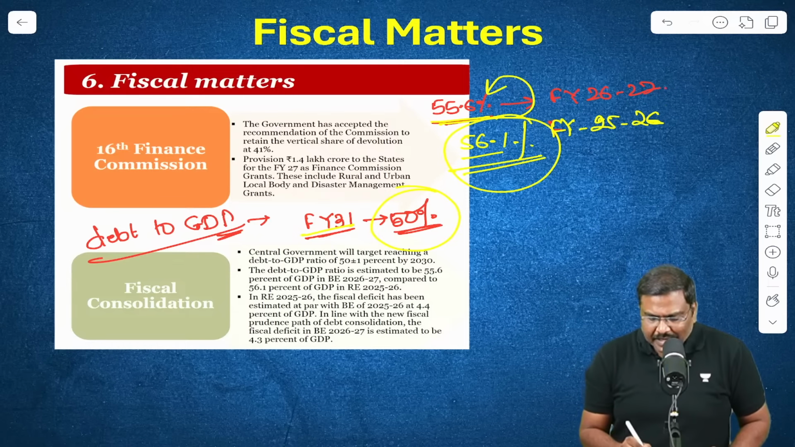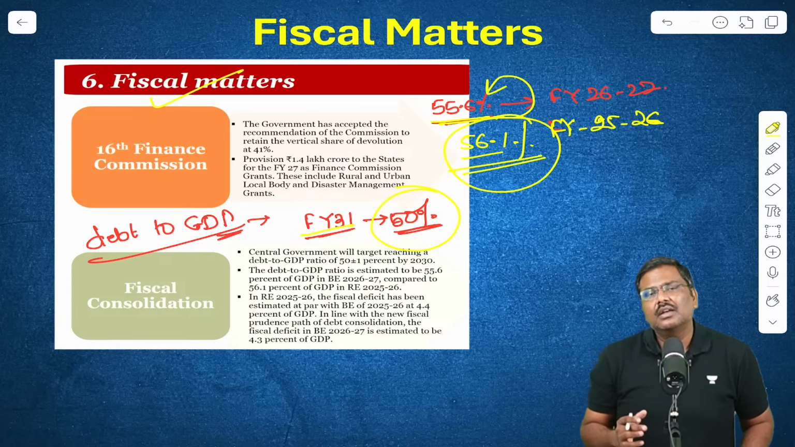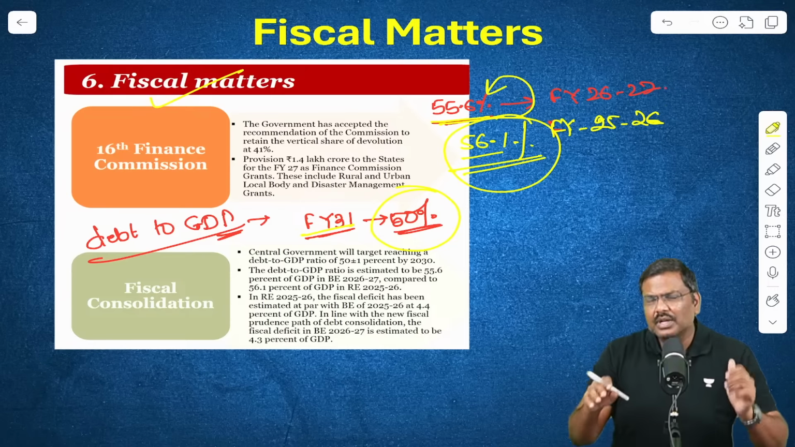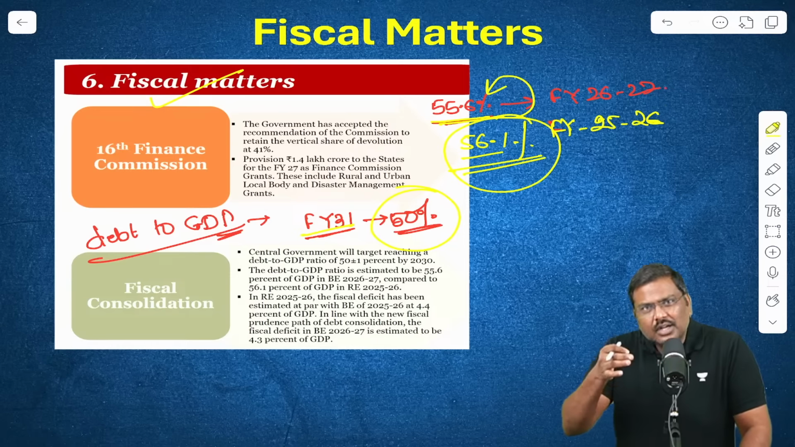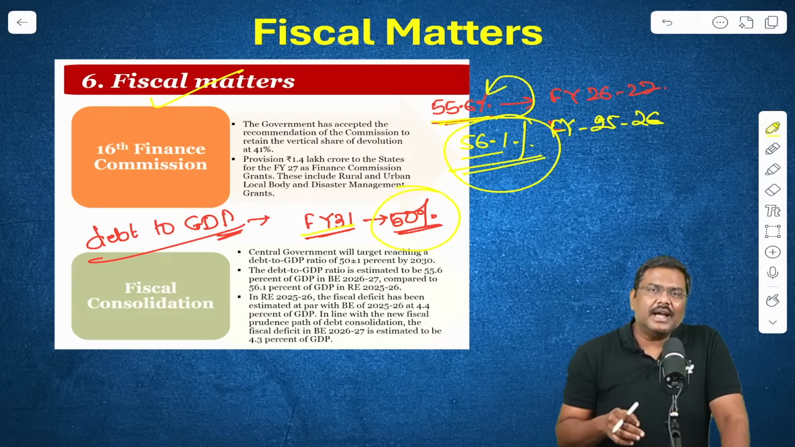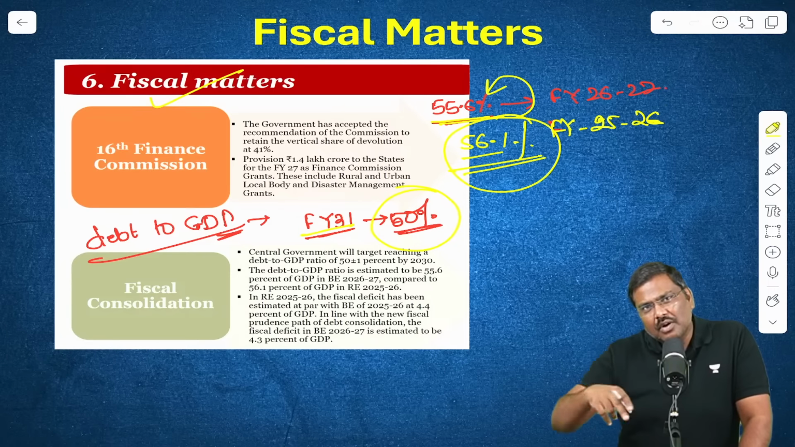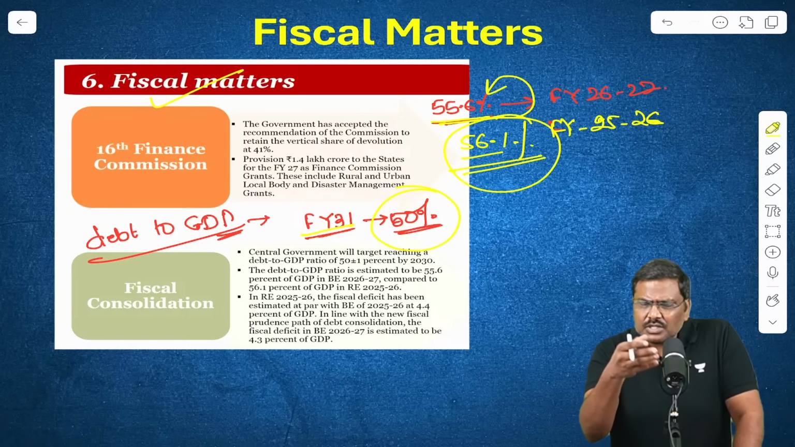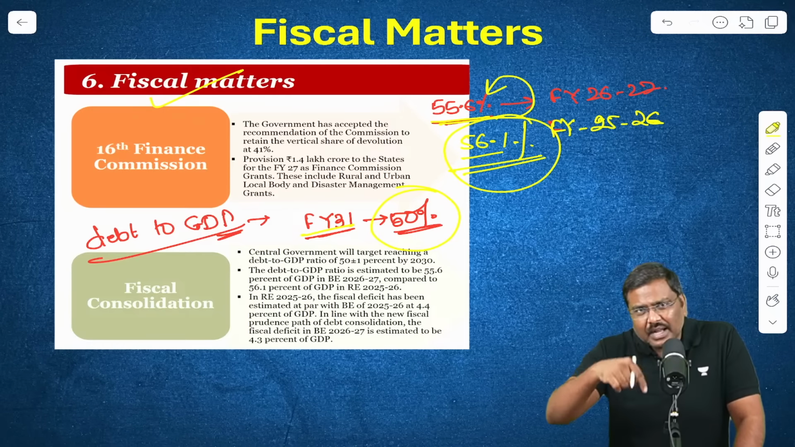This is one. Second important one, the 16th Finance Commission report. The Finance Minister stated the 16th Finance Commission, which was set up earlier by the government, has submitted the report to the government. The government has accepted the report. According to Article 281 (280 is regarding the Finance Commission), the Finance Commission report, along with the memorandum of acceptance, what has been done by the government, has to be submitted on the floor of the Parliament under Article 281, and that has been done by the government.